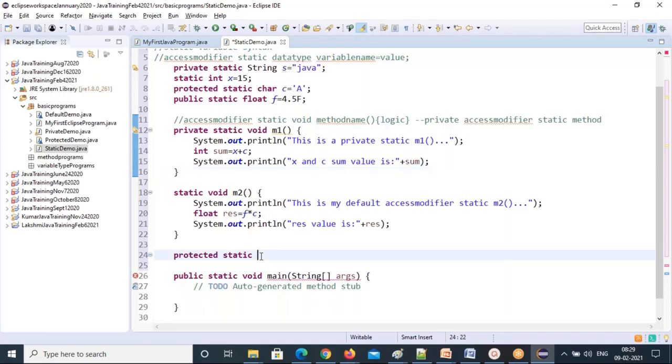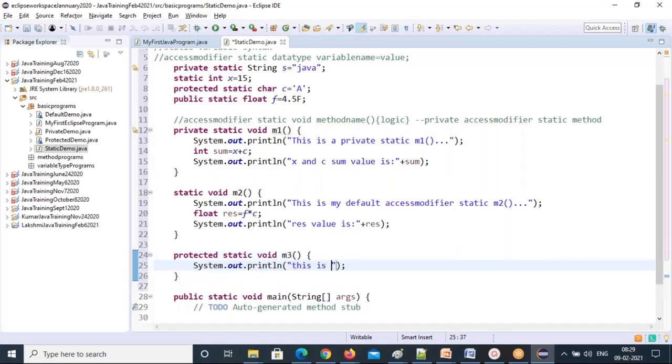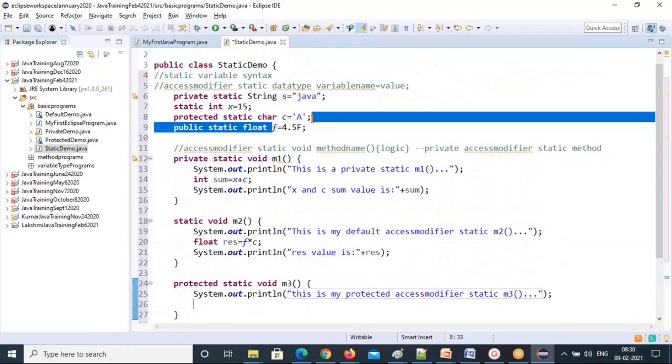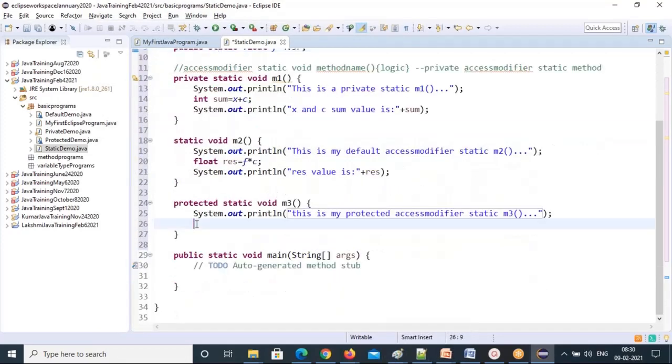Now, protected static void m3 method. So this is my protected access modifier static m3 method, right? Then you can use all these things. I'll use string s1 equal to s plus, I'm joining one more keyword.